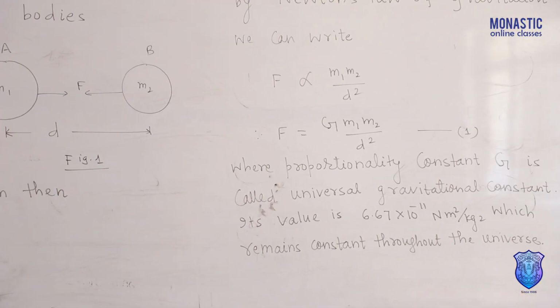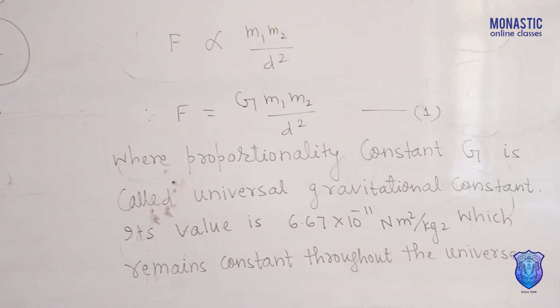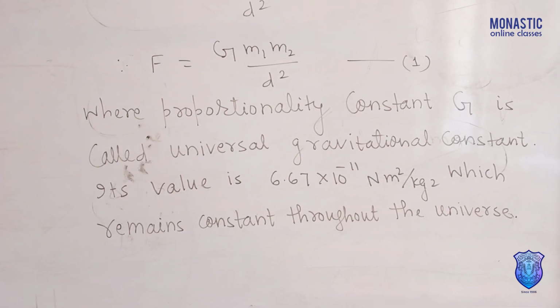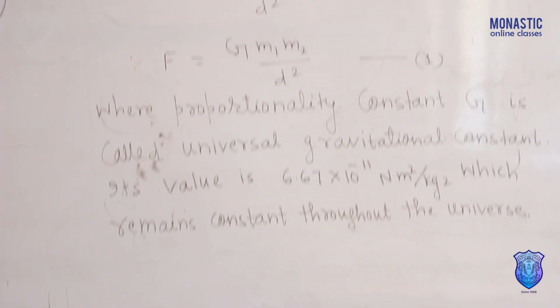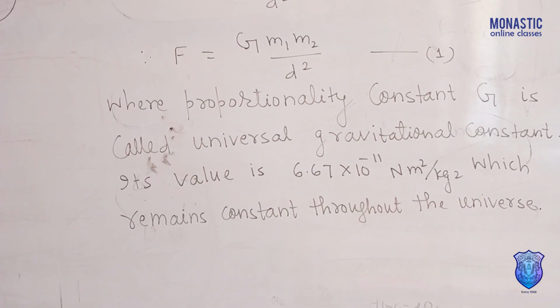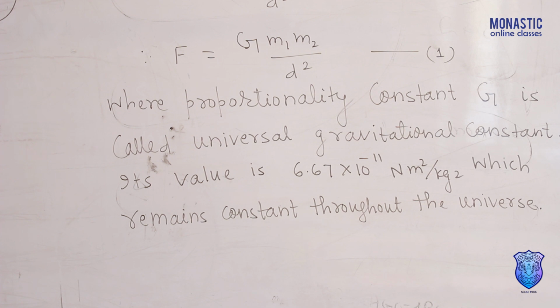A question may ask, state and explain Newton's law of gravitation. You can write this one. Another way, a question may ask in 1 mark, why is Newton's law of gravitation called universal? Because in Newton's law of gravitation, the value of constant G is the same all over the universe.